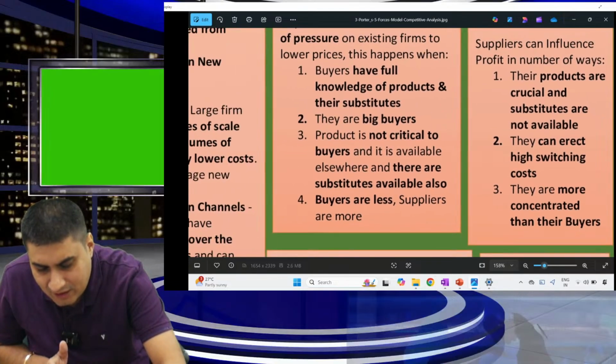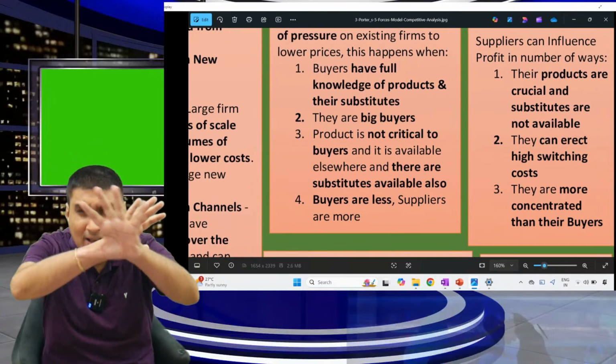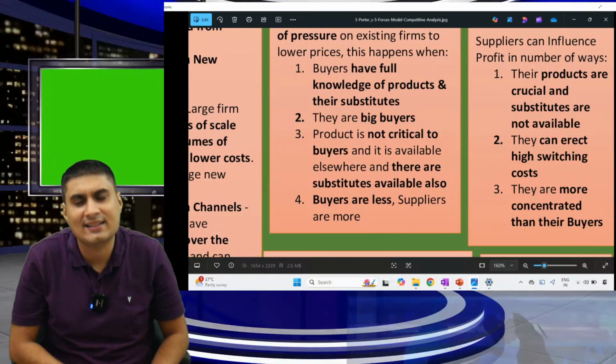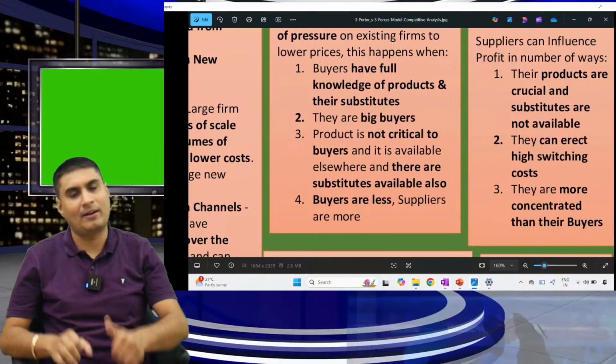Understood. Tell me when the supplier will have more power. Their product is crucial and substitutes are not available. There is a high switching cost. Suppliers are less, buyers are more.